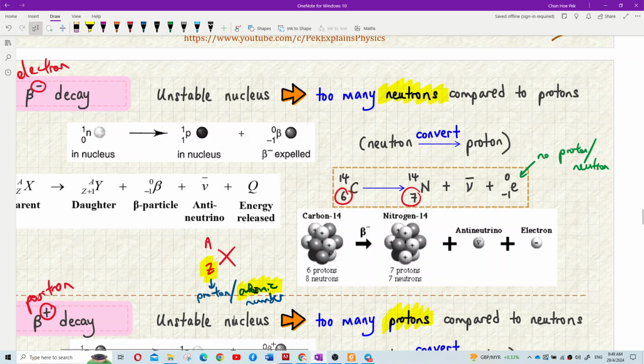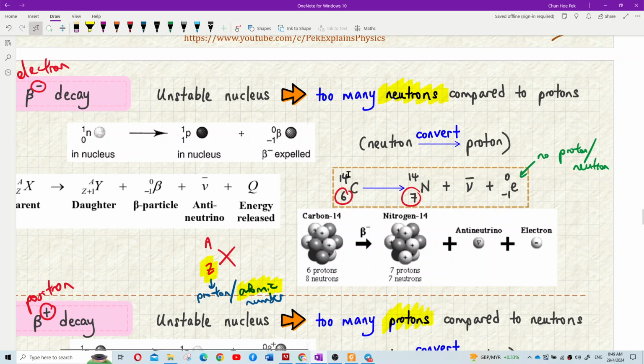It become a different atom already. Understand? So it changed to another element. Yeah, carbon become nitrogen. Because the atomic number change. Atomic number change means it changed to another atom. So it become nitrogen. Nitrogen has 7 proton. Now, mass number still the same.